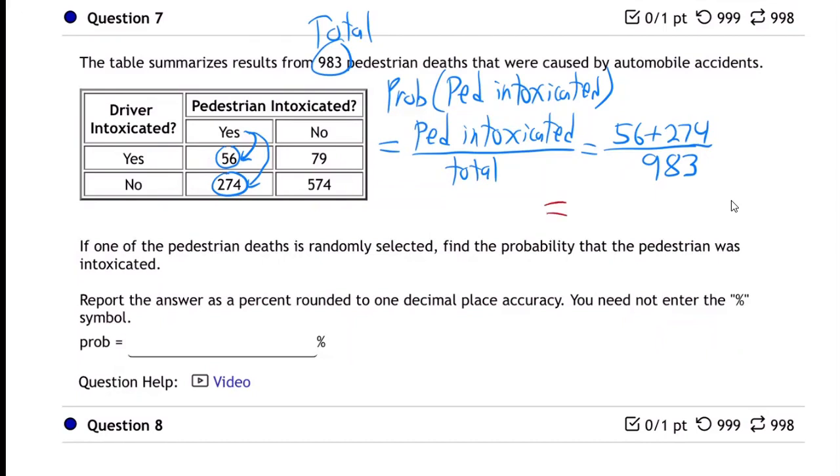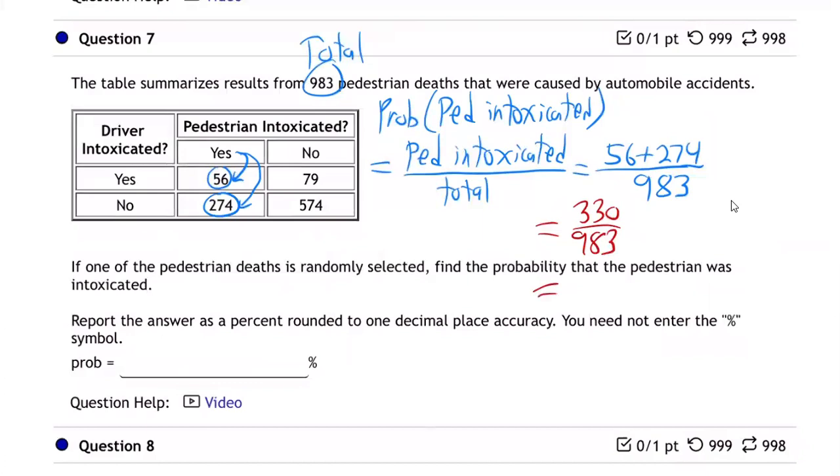Let's see here, 56 plus 274. I'm getting 330 over 983. And then you have to divide that. And I'm getting 0.3357.